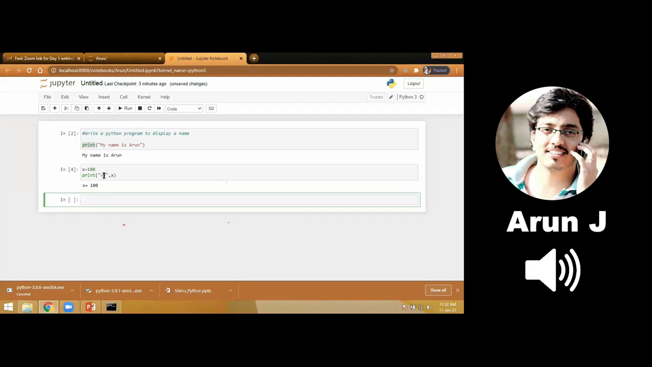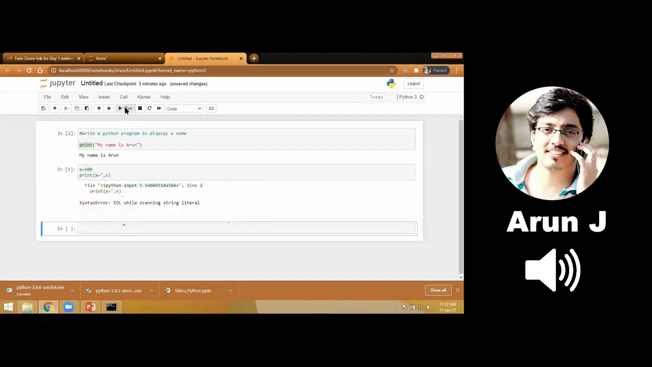Okay, so I'll make a mistake here. See, just I'll remove my double quotes. I have removed one double quote. Again I'll run this code. Okay, see, end of the line while scanning string literals, I'm getting an error in line number 2.